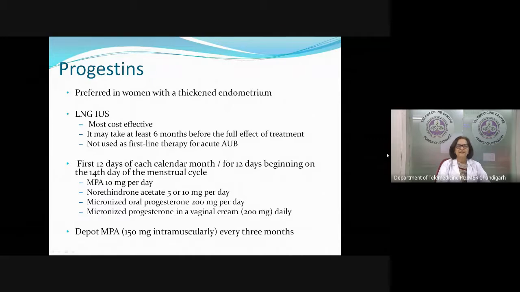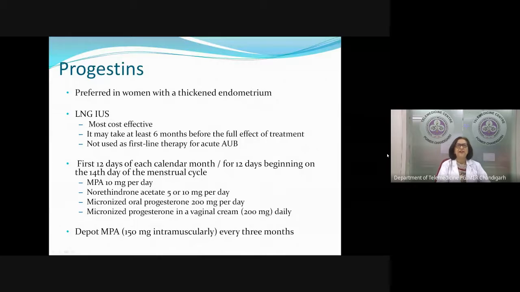The only problem is it takes about 6 months for its full effect, and the patient has irregular bleeding in the first 3 to 4 months, which is okay if we explain to the patient and reassure them; patients usually tolerate it well. It is not a very good treatment for an acute AUB, but it is a very good drug, a very good device for a prolonged treatment.